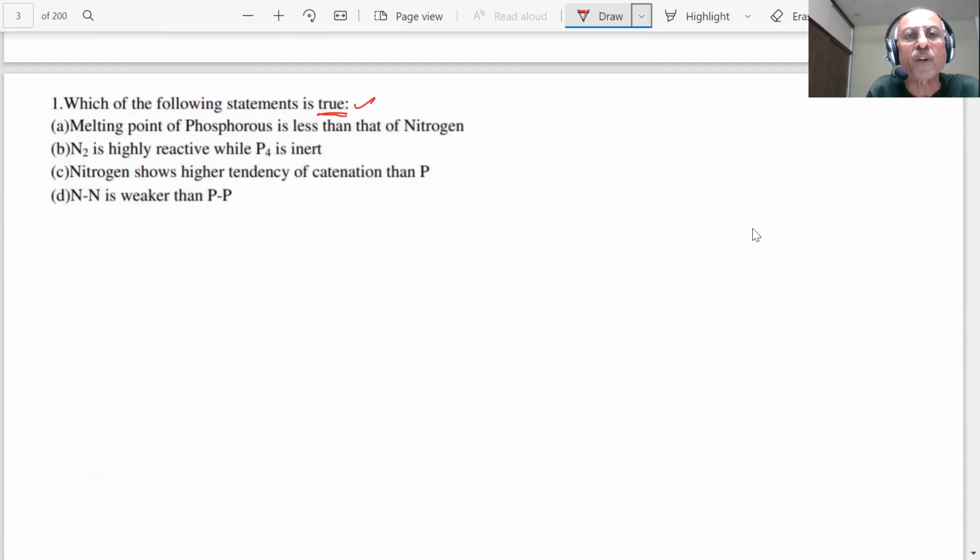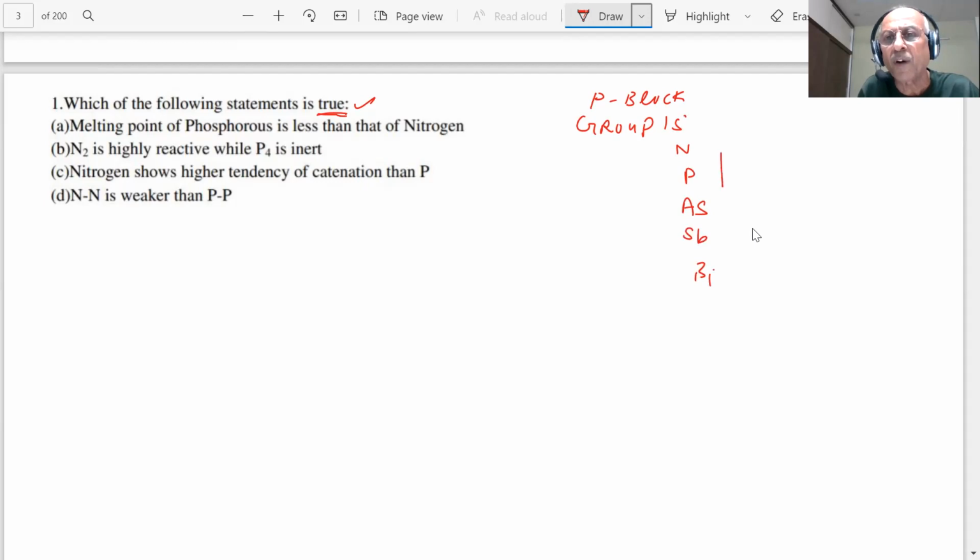Melting point of phosphorus is less than that of nitrogen. As soon as the question is given, students, you already have some idea that this is from group 15, the P block elements. You are aware of the elements nitrogen, phosphorus, arsenic, antimony, bismuth. This is how the sizes increase down the group.